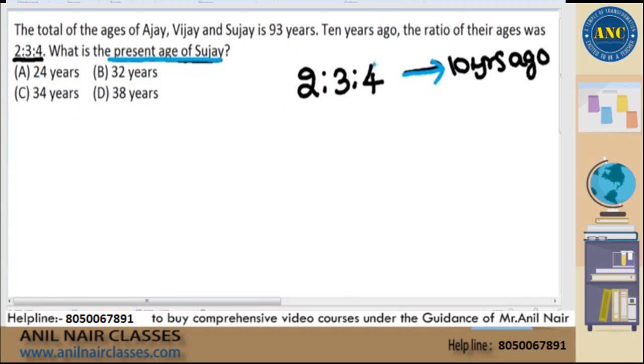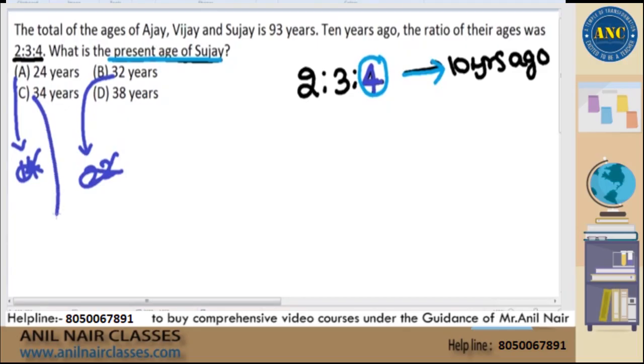Can I say that this is Sujay? According to the ratio, Sujay's age 10 years before is 4 years. That means I will convert the options to 10 years before, and those should definitely be a multiple of 4. 10 years before is 14, not a multiple of 4. 10 years before is 22, not a multiple of 4. 10 years before is 24, it may be a possibility. 10 years before is 28, it may be a possibility.